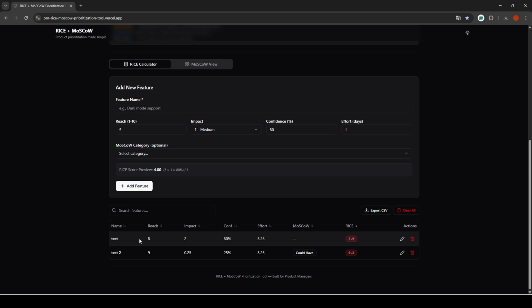This app is really useful when you want to save time, because you don't have to calculate everything by hand. You just have to enter the information and you have a full overview of your RISE score, but also if you want to do the MoSCoW prioritization. So it's really useful. You can test it for free.